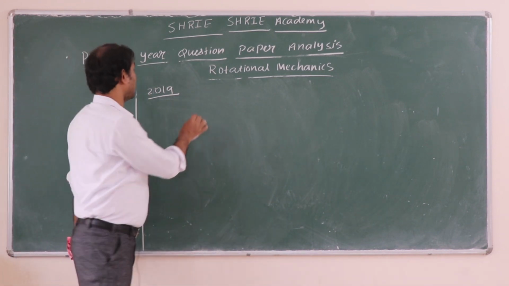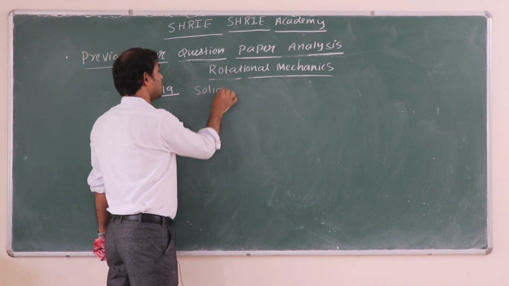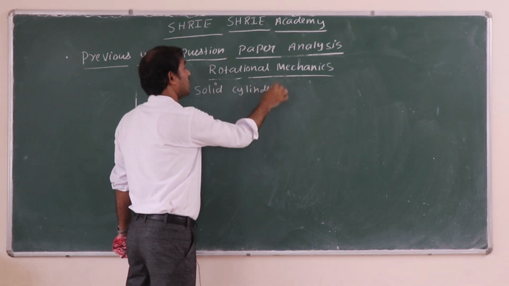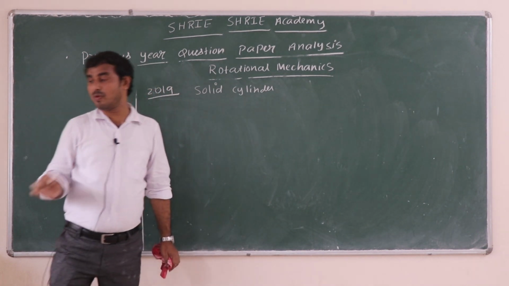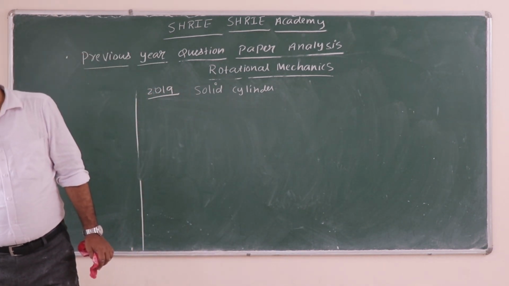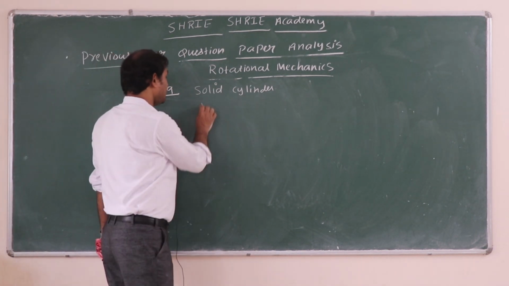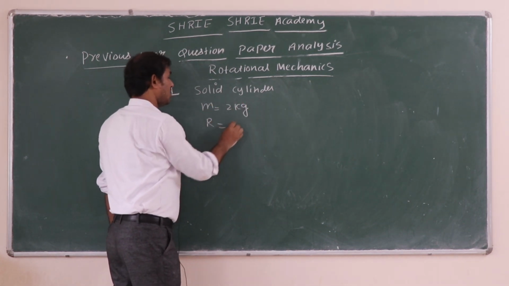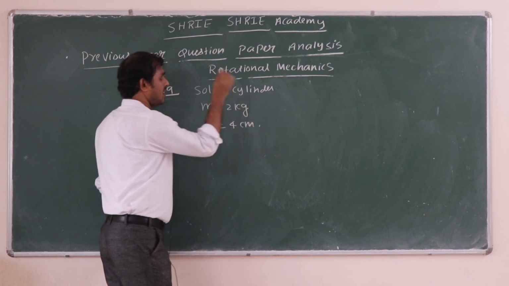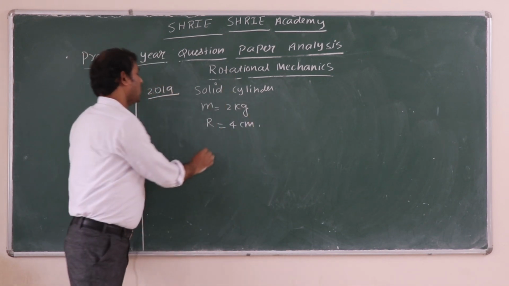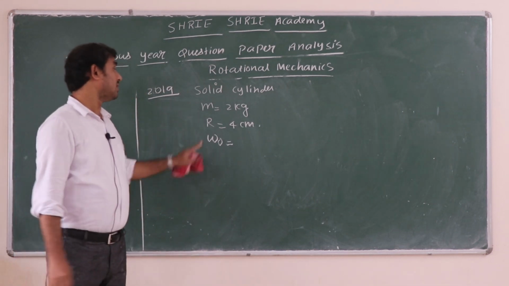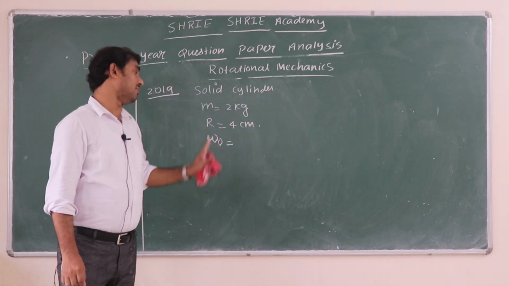Actually they told us it is a solid cylinder. The figure is a solid cylinder. Why is the figure important? So that you can apply the formula of moment of inertia. The solid cylinder mass given to you is 2 kg, the radius given is 4 centimeters, and here the initial velocity is given as 3 rotations per minute.